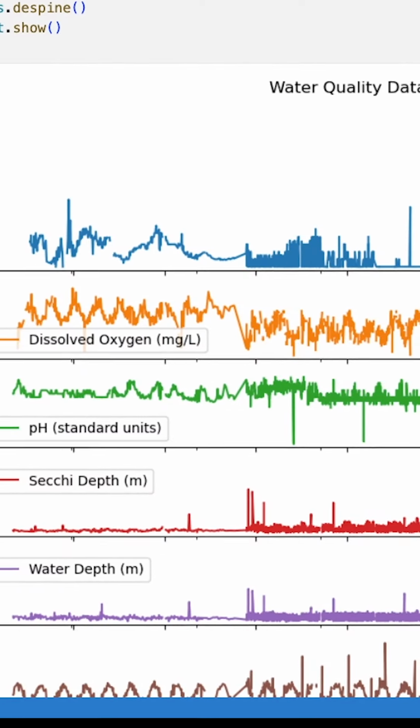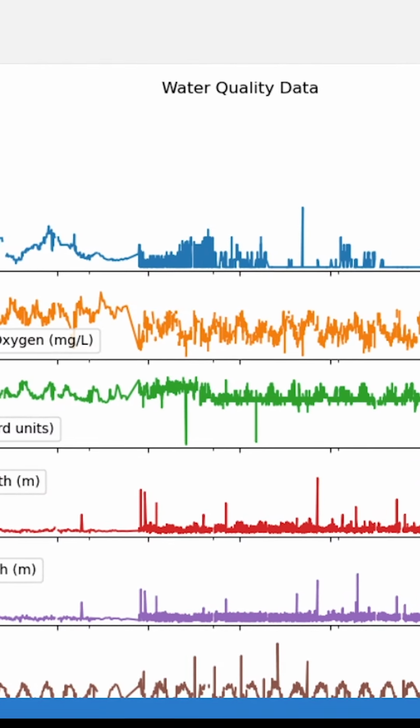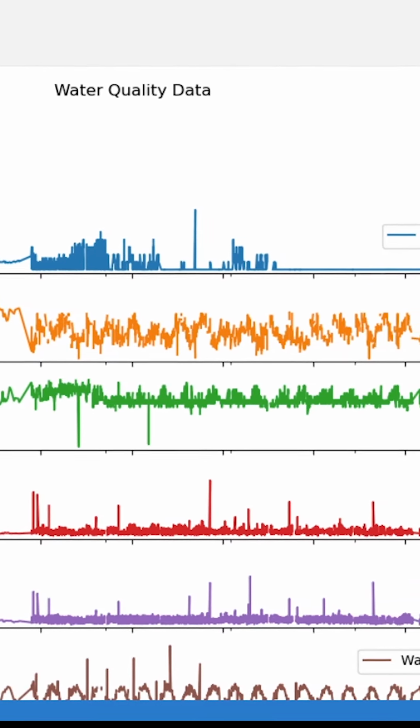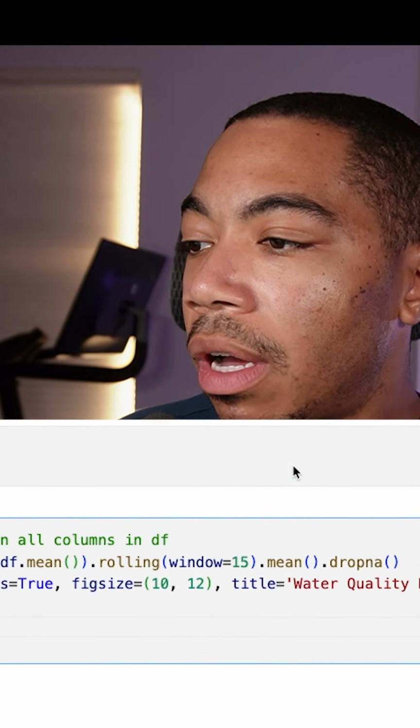There's a lot of jagged features in this data, which may or may not be truly representative of the trends that are occurring within the changes that are happening in this ecosystem. So what happens if we actually take 20 data points, average that, and treat it as one data point, and we're going to move that window down to create these rolling averages across this to just help us smooth out some of these jagged peaks and see what the data might be telling us. And then I'm going to use a rolling window of 15.